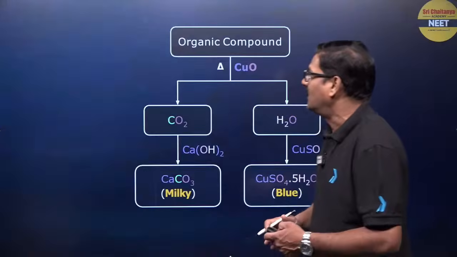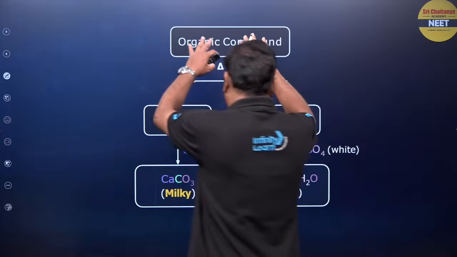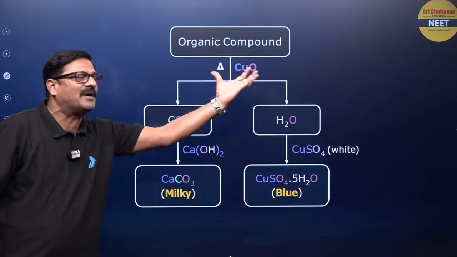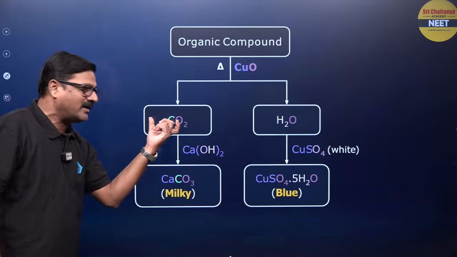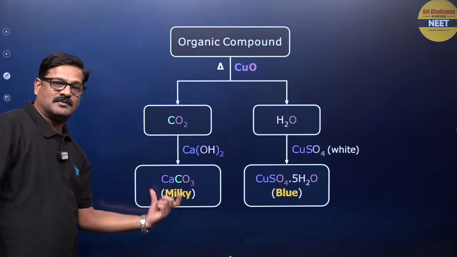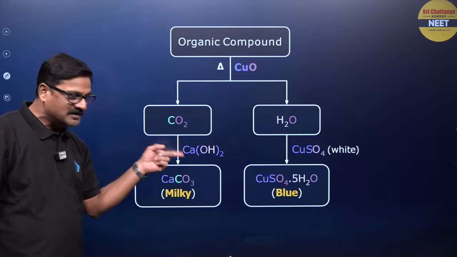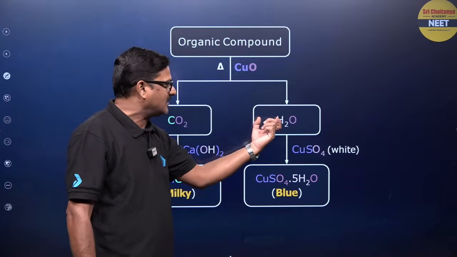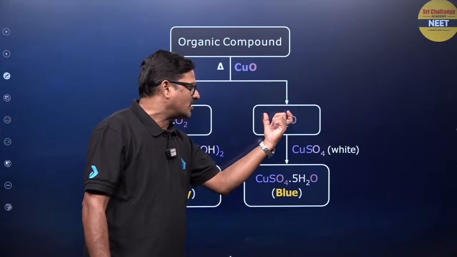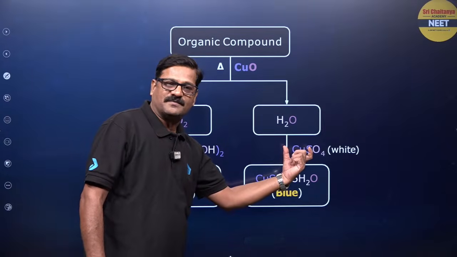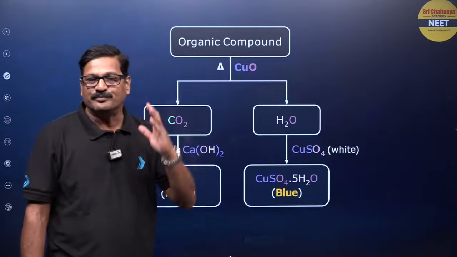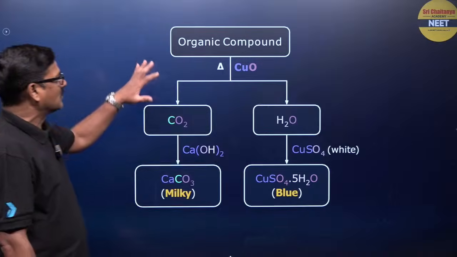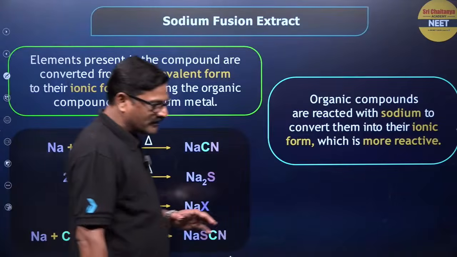Bacho, let us see. And the organic compound, so this is the flow chart you have to maintain. Copper oxide से heat करने के बाद आपका कार्बन जो है कार्बन डाइऑक्साइड बन गया. It is going to turn lime water milky due to calcium carbonate, और कॉपर ऑक्साइड के साथ हाइड्रोजन रिएक्ट करके ये water is going to be formed. एनहाइड्रस कॉपर सल्फेट के साथ it is going to form a blue color, copper sulfate pentahydrate is going to be formed. So let us talk about the next one, sodium fusion extract.